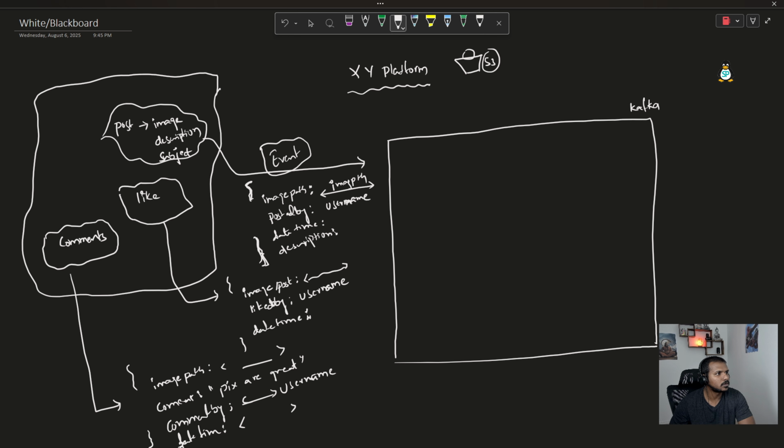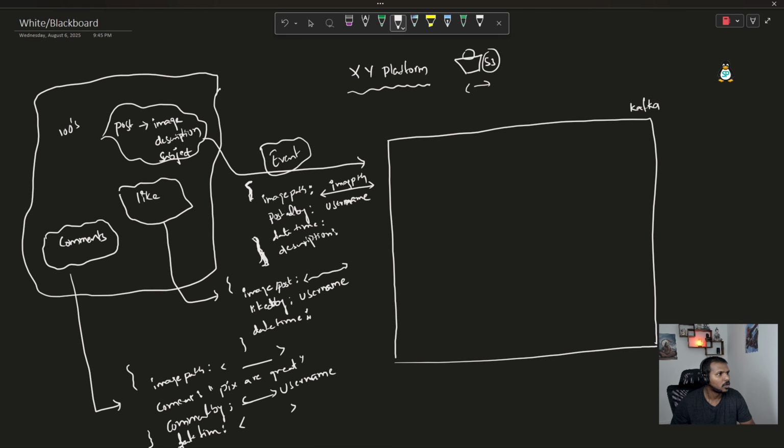So if you see here, we have three events. And what is the similarity? Here, let's say hundreds of users are posting some pictures. The common scenario is that whoever is posting it, the syntax or the schema is pretty much the same, right? Let's say if 100 guys are posting, every single time the schema is the same because image path is the same. However, the value will be whatever the image location is. Then whoever posted it, let's say if 100 users are posting, for every single event the username should be unique. And datetime is going to be prepared by the mobile application, like a real-time timestamp, and the description. Whatever description they wrote will come here.